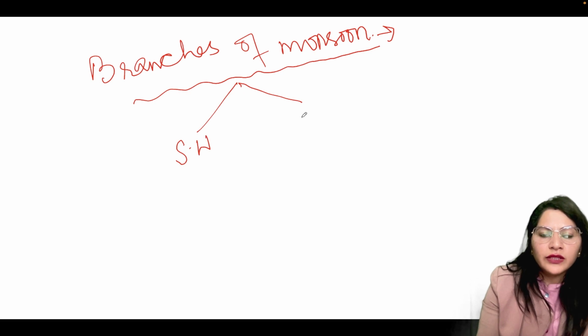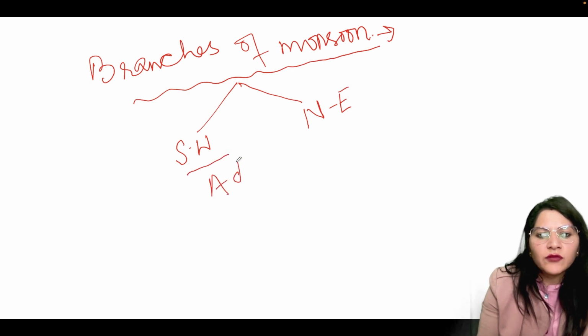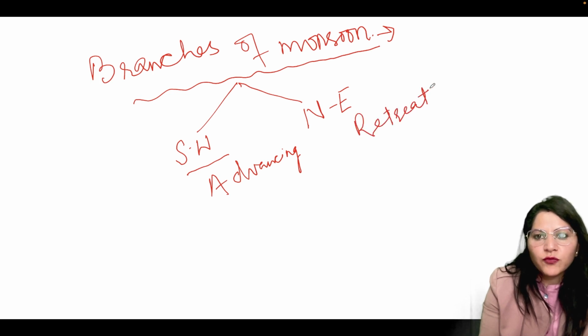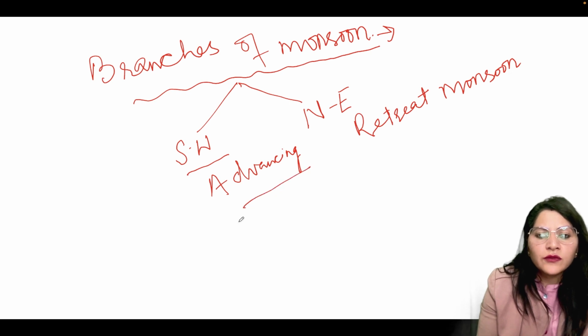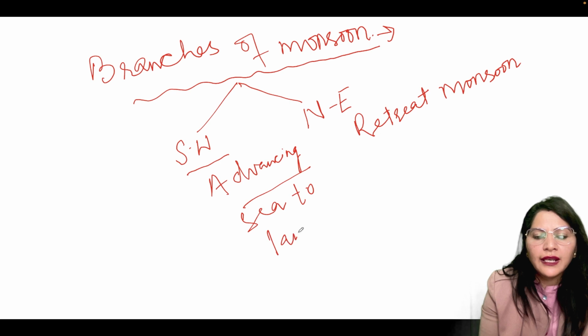It has two branches, the southwest and the northeast. This is called advancing monsoon and this is called retreating monsoon. Advancing monsoons go from sea to land, and retreating monsoon goes from land to sea.